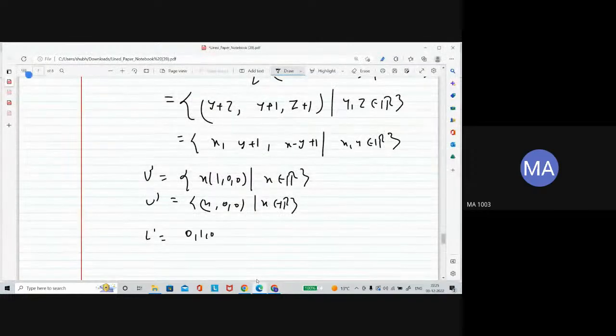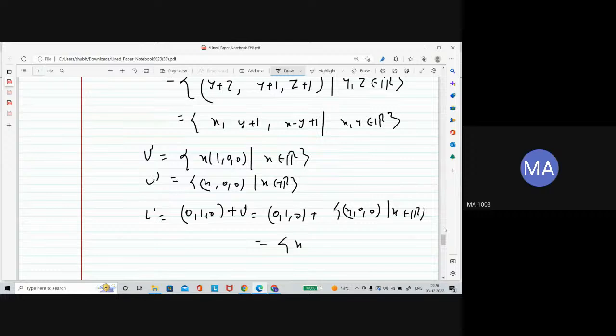So 0, 1, 0 plus x, 0, 0, x belongs to R. That means x, 1, 0, x belongs to R. This is going to be your L prime.